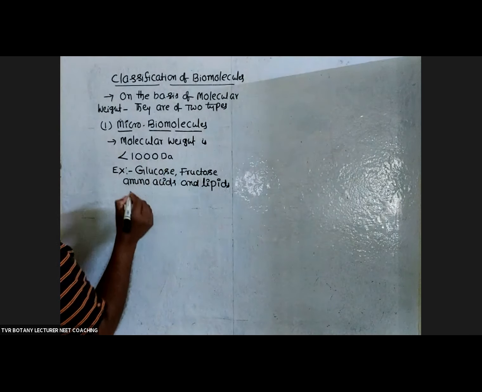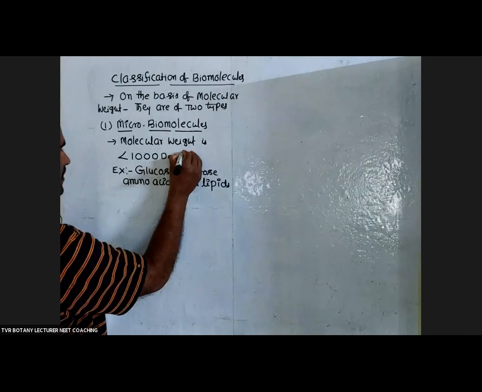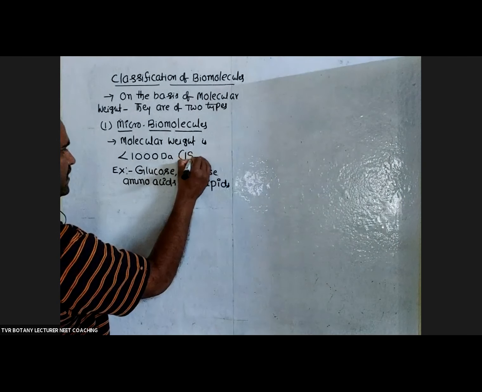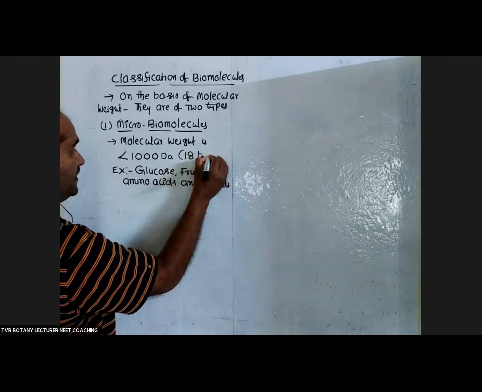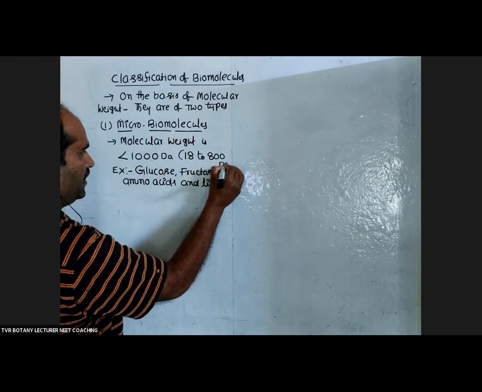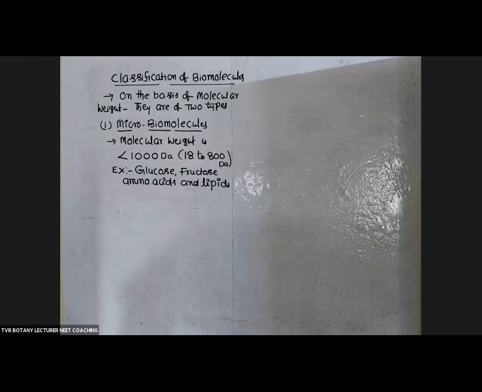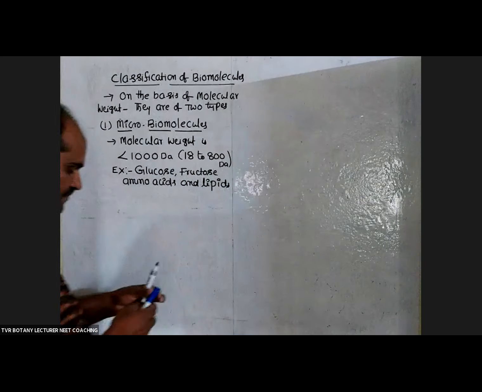The criterion given in your textbook is molecular weight between 18 to 800 Daltons. Any biomolecule whose molecular weight is between 18 and 800 should be considered a microbiomolecule. Here we have to discuss lipids.